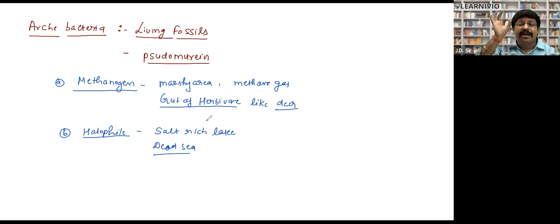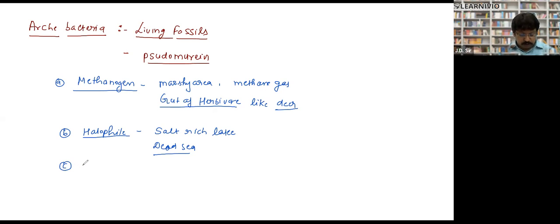This is the saltiest lake or sea on earth. This is the only sea where boats cannot be operated. And what is more peculiar, this is the only sea where waves are not formed, because the water is so heavy. These are the properties of the Dead Sea. After the class, search it on the globe and on Google Maps, and you will learn lots of its peculiarities. Halophiles, these archaebacteria, are found in the Dead Sea. No life is present in the Dead Sea, but archaebacteria are present. That's why I said they are super cells.